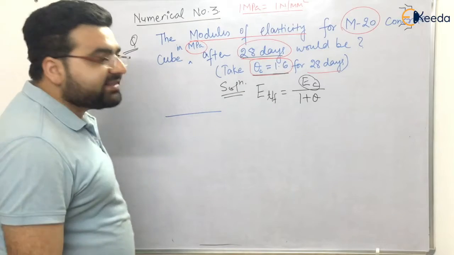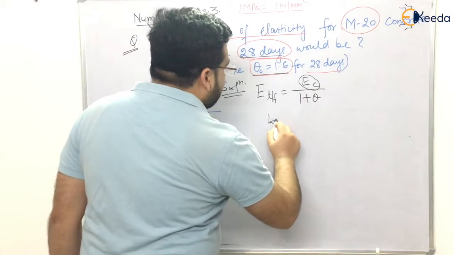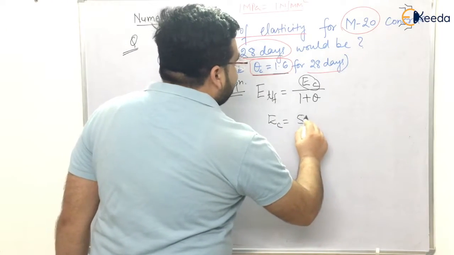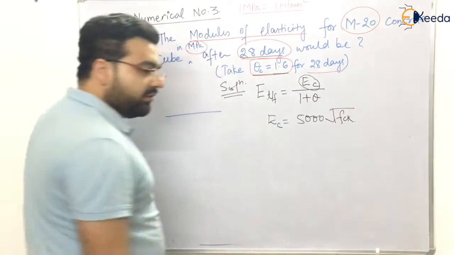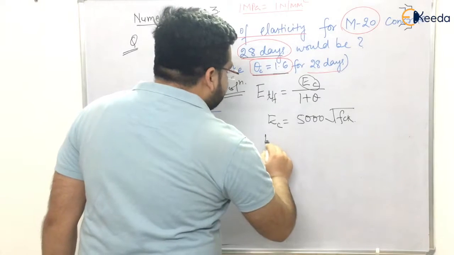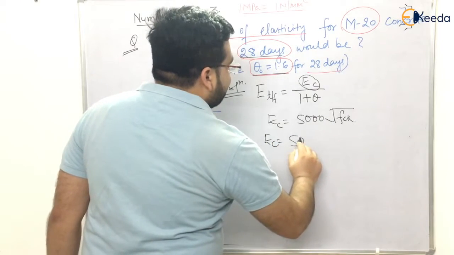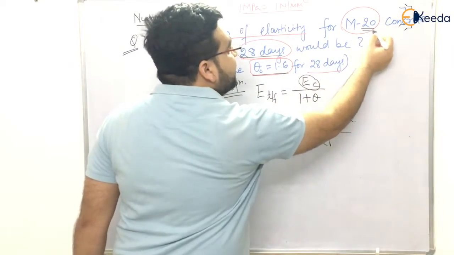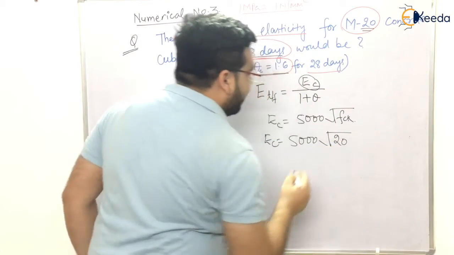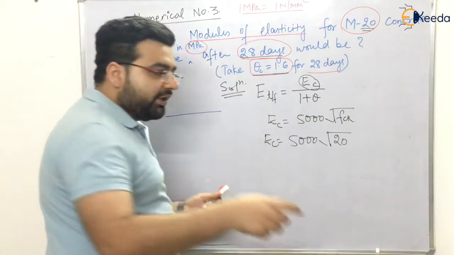But IS code has recommended that the initial modulus of elasticity is given by 5000 root fck, which I already told you. So EC will be equal to 5000 under root of the characteristic strength for M20, which is 20. Calculate yourself.